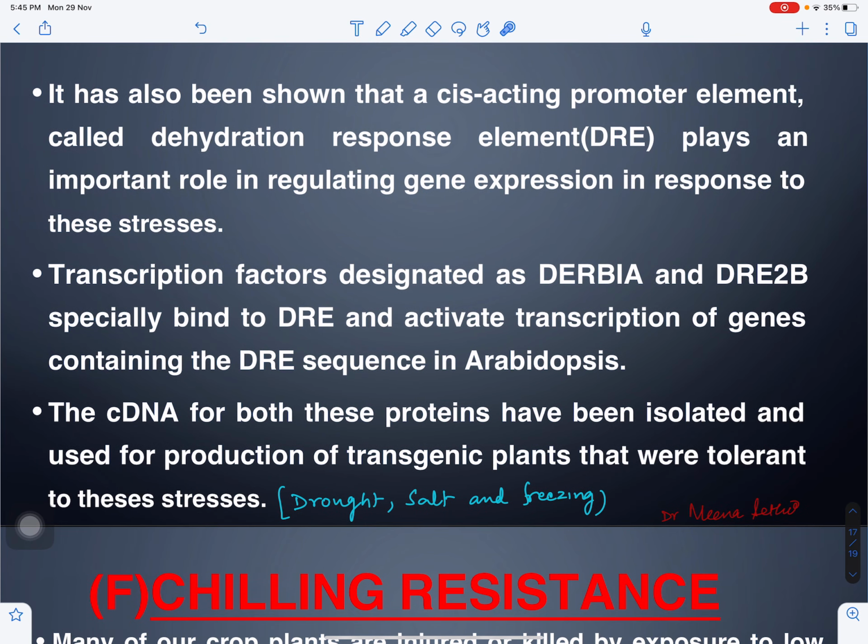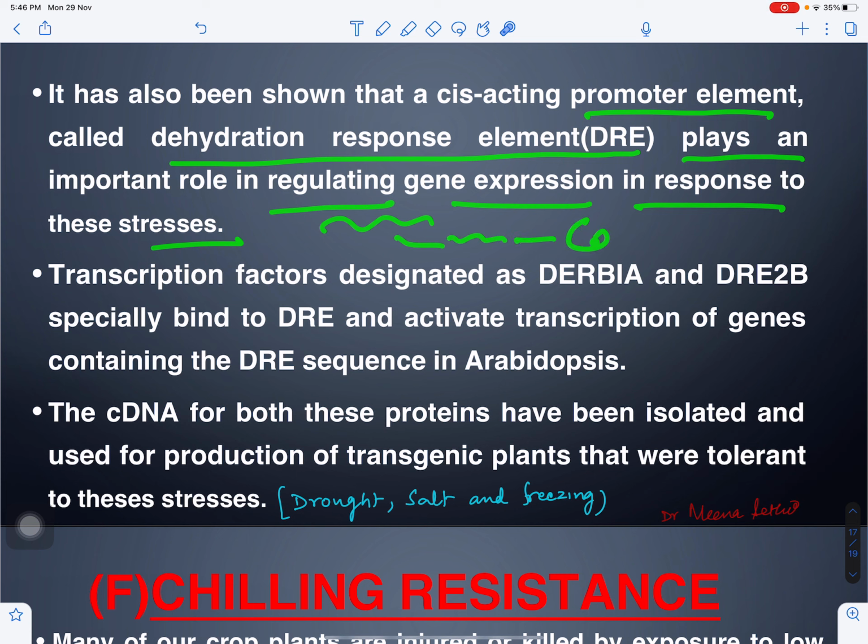So it has been shown that cis-acting promoter elements are elements which control the regulation of gene expression, right? So a promoter element called the dehydration response element, DRE, plays an important role in regulating gene expression in response to these stresses. Now, what is gene expression? Basically, supposing this is DNA, this forms RNA, then this forms protein, right? So this is called gene expression. Now, this is controlled by promoter elements, regulatory elements, right? So this is called regulation of gene expression.